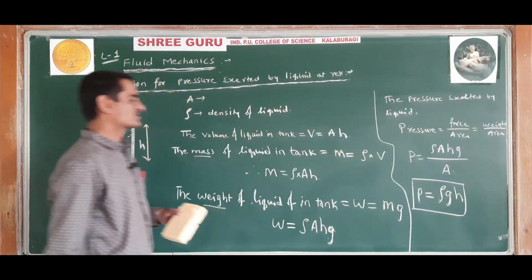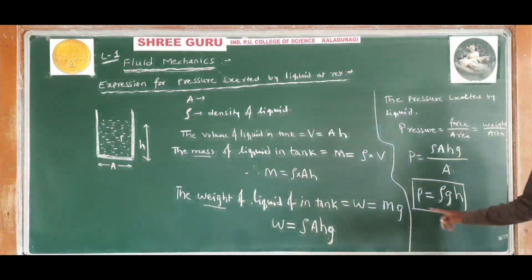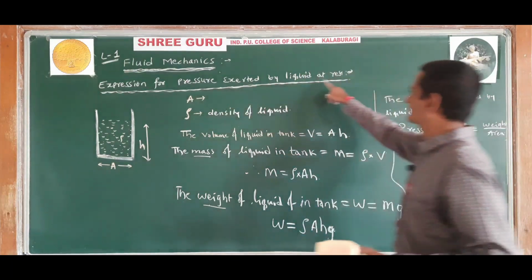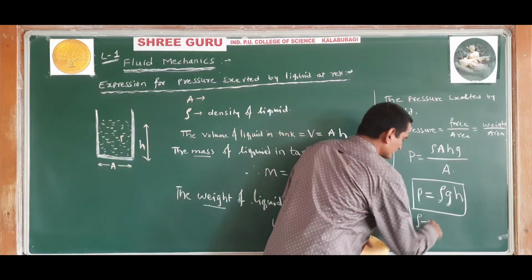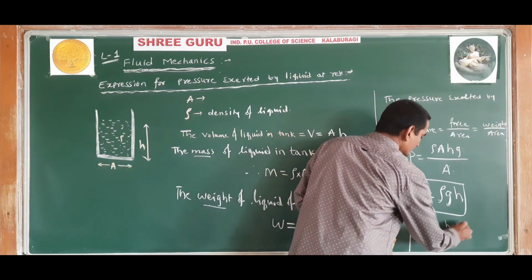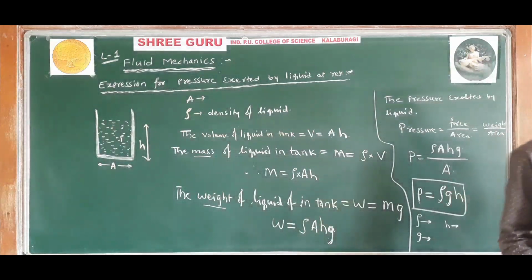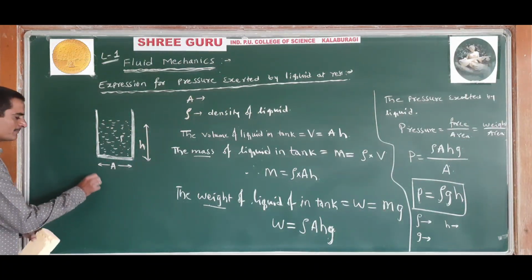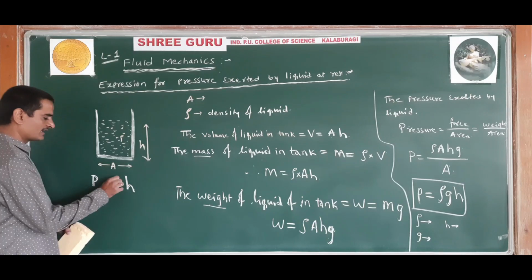So this is the pressure exerted by the liquid at rest. P is equal to rho g H. Understood? So this is the expression for pressure exerted by liquid at rest, where rho is the density of the liquid, g is the acceleration due to gravity, and H is the height of the liquid. Thus from that formula we understand that the pressure exerted by the liquid at rest is directly proportional to the height of the liquid.